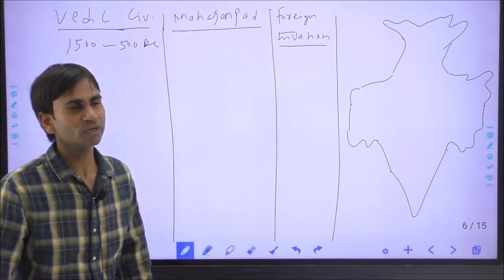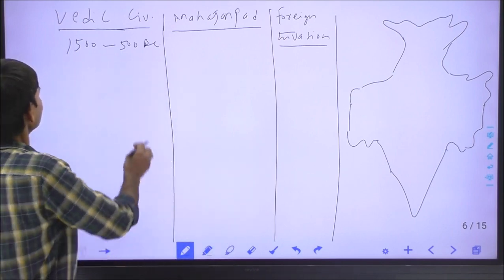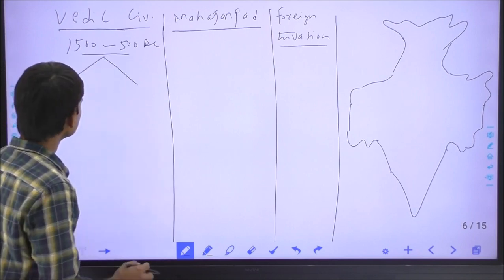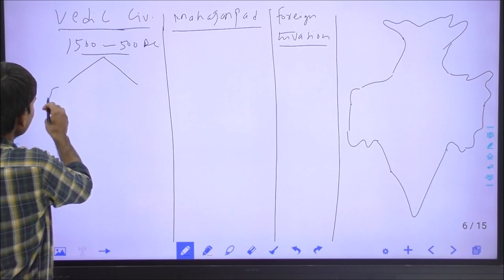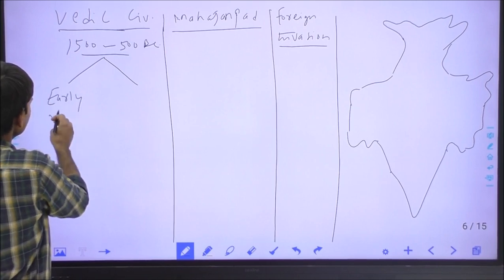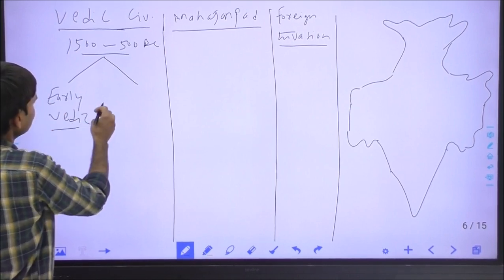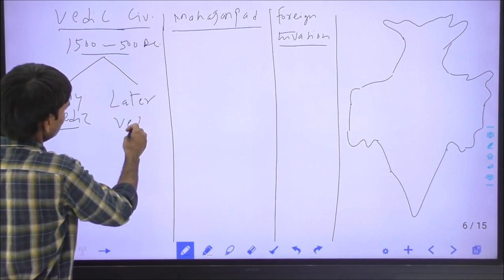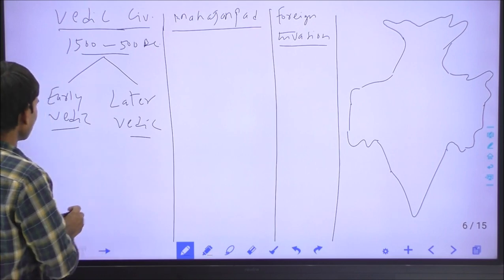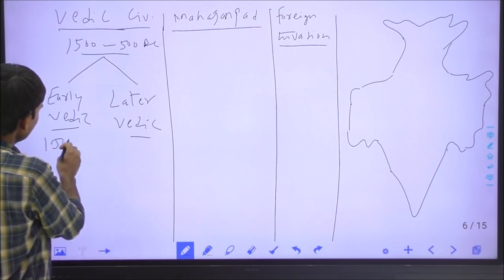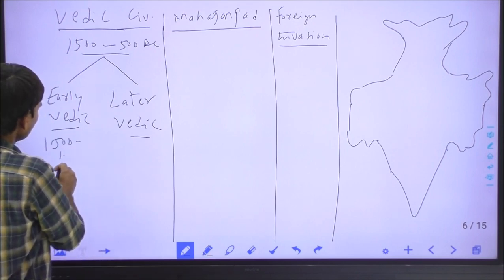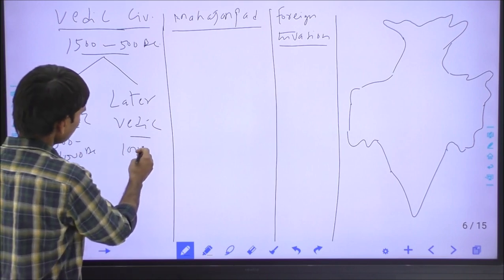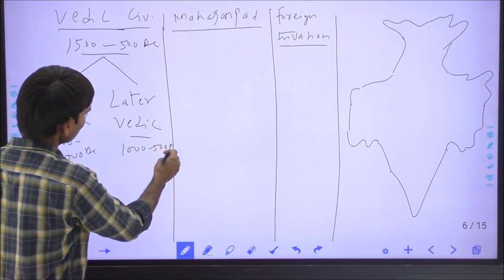The Vedic civilization is studied in this way: the early Vedic age and the later Vedic age. And why do we study the topic in this way? Early Vedic is from 1500 to 1000 BC, and later Vedic from 1000 to 500 BC.